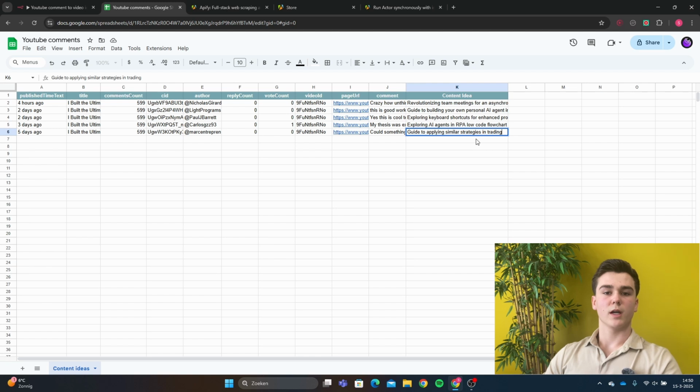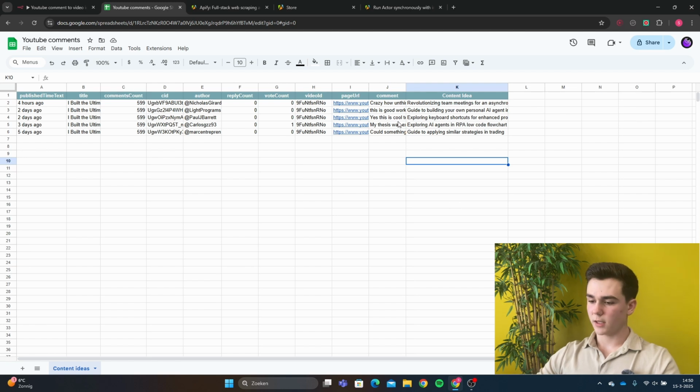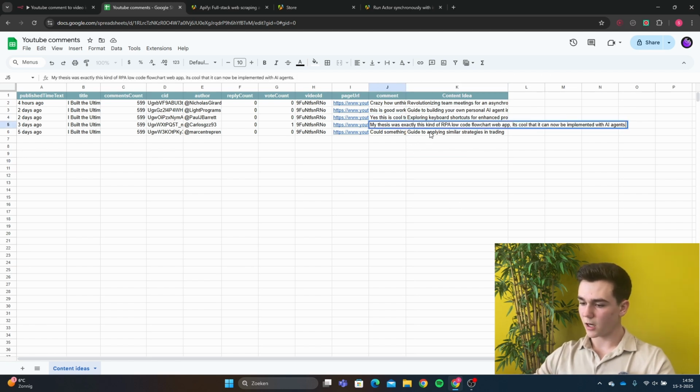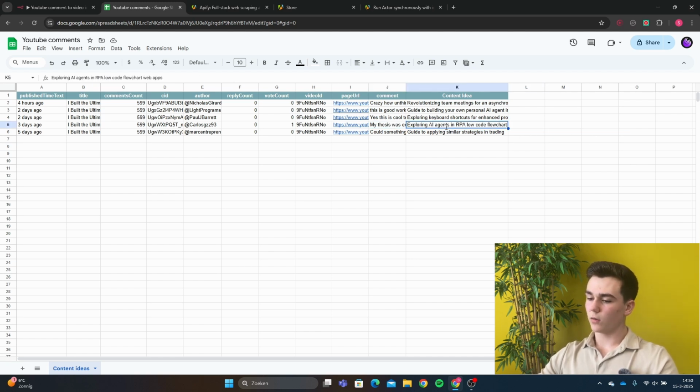So with this comment, we got a new ID that we can use to maybe create a video about AI agents for trading. One of the other comments is, "My thesis was exactly this kind of RPA low-code flowchart web app. It is cool that it can now be implemented with AI agents." And a new content ID is "Exploring AI agents in RPA low-code flowchart web apps." So maybe we can create a new video about this topic.